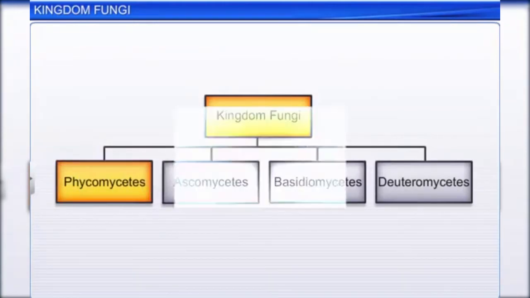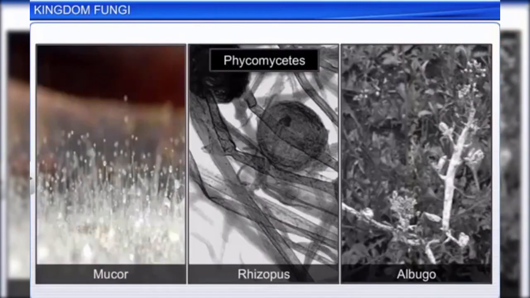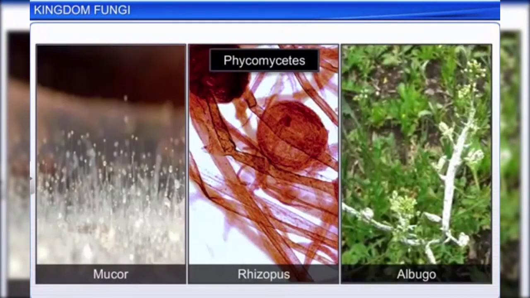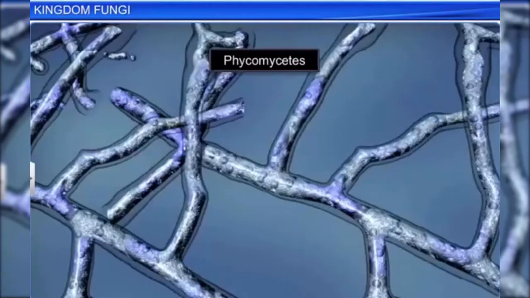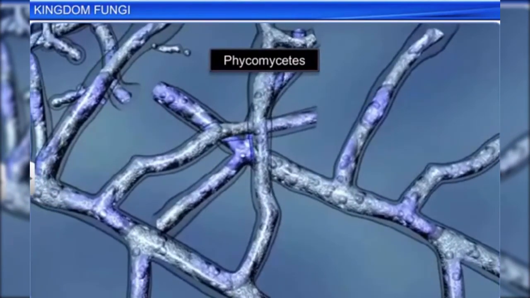Phycomycetes are found in aquatic habitats, in decaying wood in moist places, and as obligate parasites on plants. Mucor, Rhizopus, and Albugo are examples of Phycomycetes. They have aseptate and coenocytic mycelium.